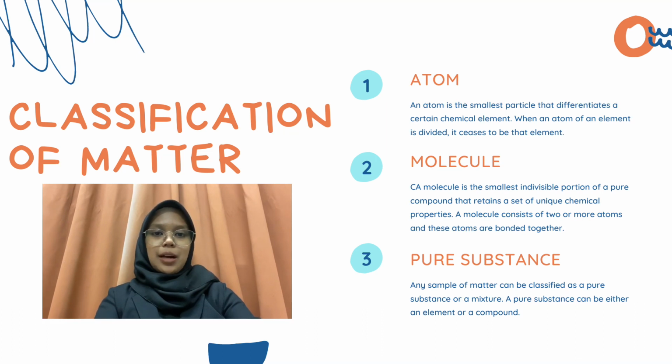The next one is substance. Any sample of matter can be classified as a pure substance or a mixture. A pure substance can be either an element or a compound. The composition of a pure substance is definite and fixed. Examples of pure substance are pure water, which is compound, and pure gold, which is element.